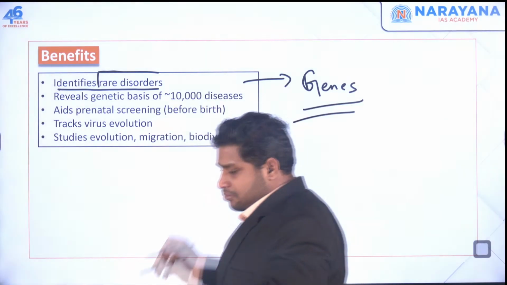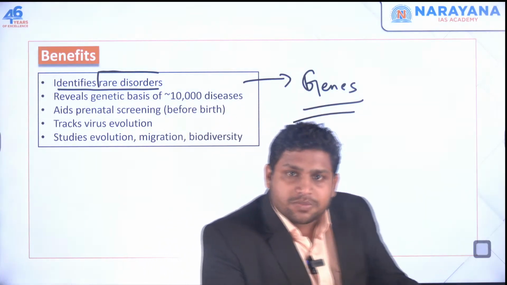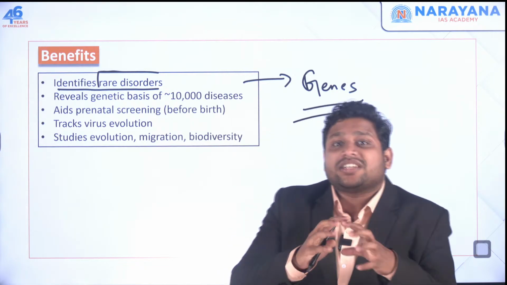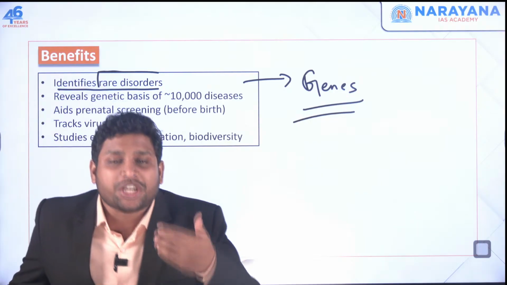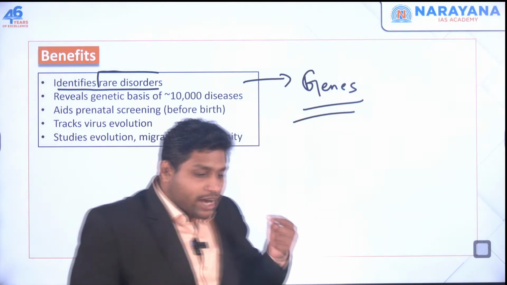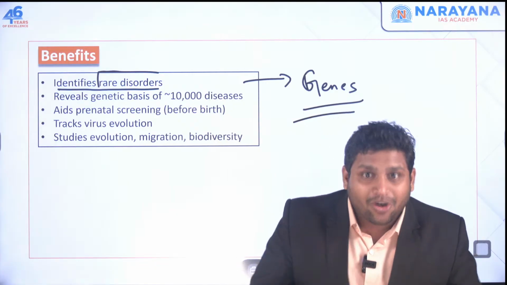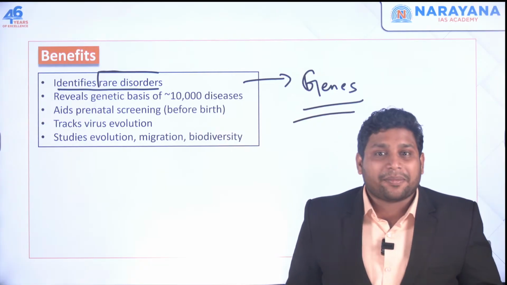So let's say when their parents reproduce this baby, when the genes were formed, when this DNA setup was formed, there was some change or some mutation, or there was a kind of faulty gene present in someone's body, because of which this rare disorder or rare disease is coming up.